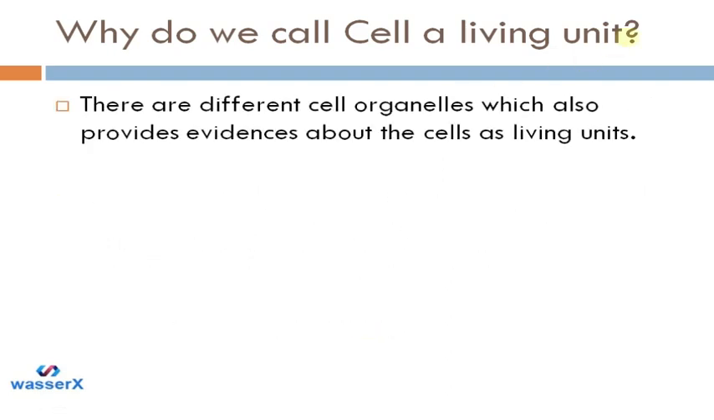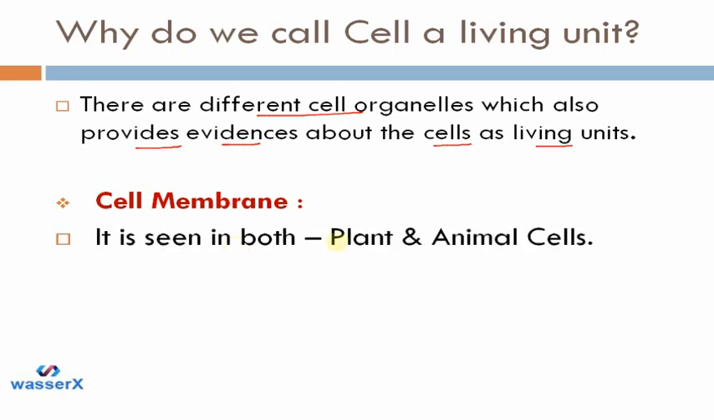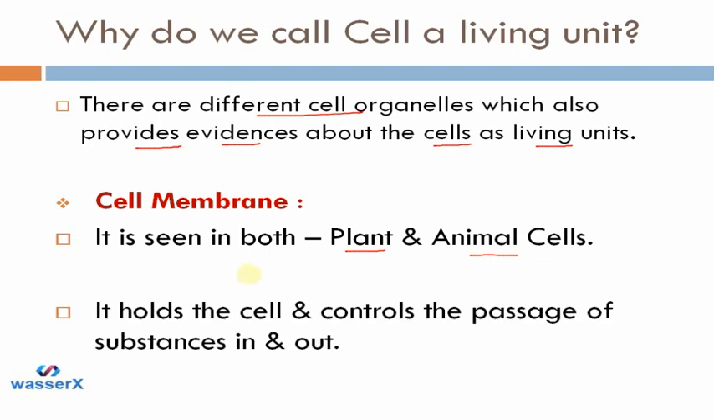Now, let's see why particular things are present in the cell which make a cell a living unit. So we can say that there are different cell organelles which also provide evidence of cells as living units. Which are these particular organelles? Let's first start with the cell membrane. The cell membrane is present in both plant and animal cells. It can be seen in plants and animals both. Now what does it do? It holds the cell and controls the passage of substances in and out.